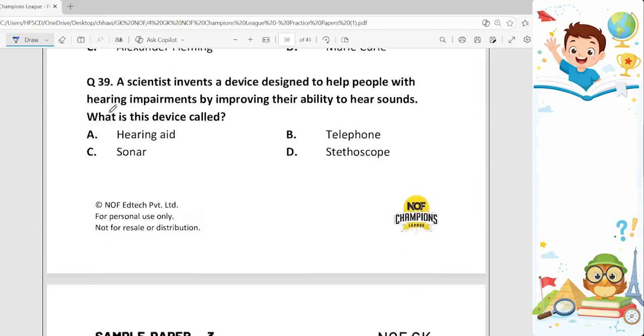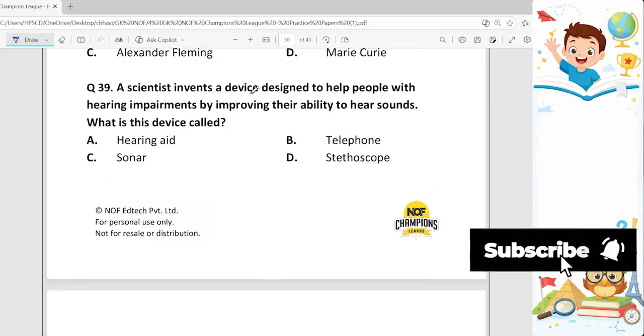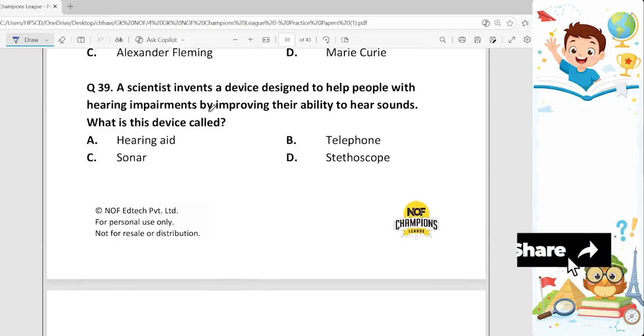Next question, 39. A scientist invents a device designed to help people with hearing impairments by improving their ability to hear sounds. What is this device called? Options are hearing aid, telephone, sonar, stethoscope. So the correct answer is hearing aid because it is an electronic device worn behind the ear which improves the hearing by making sound louder.